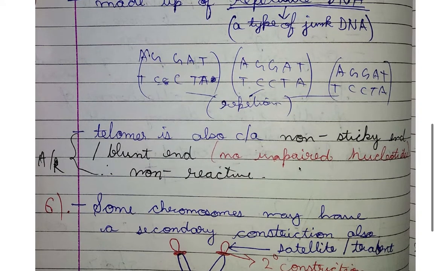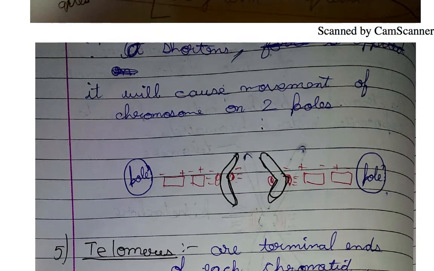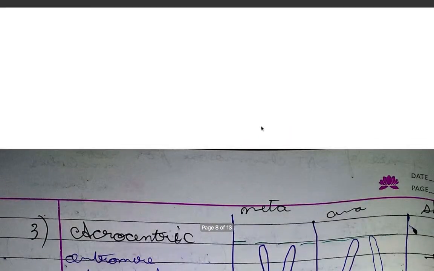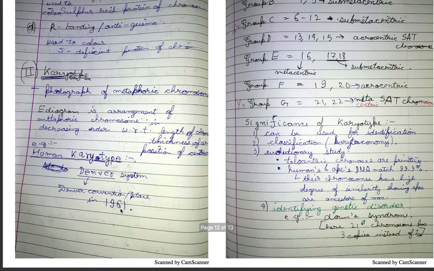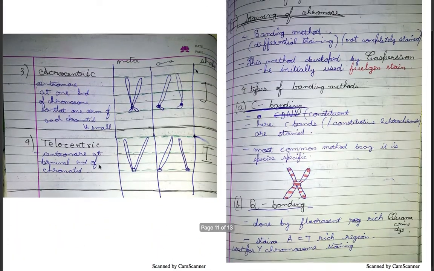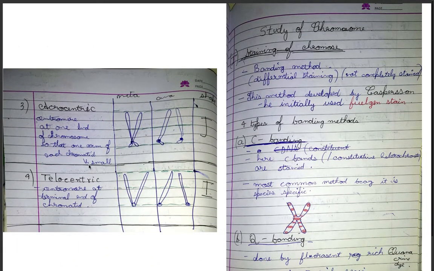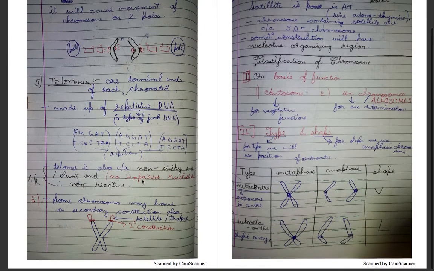Now telomere is also called a non-sticky end, that is blunt end, because it has no unpaired nucleotides and therefore it is non-reactive. Here there won't be any places that would be left without being reacted. Since there wouldn't be anything left unreacted, it won't be able to react.